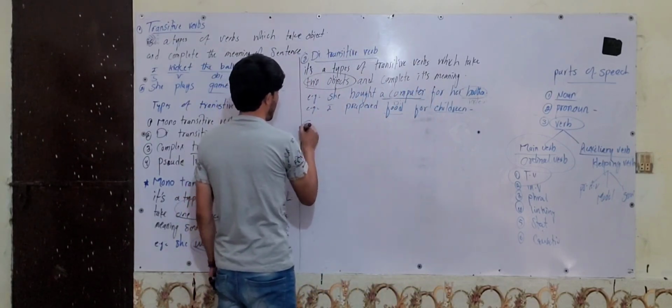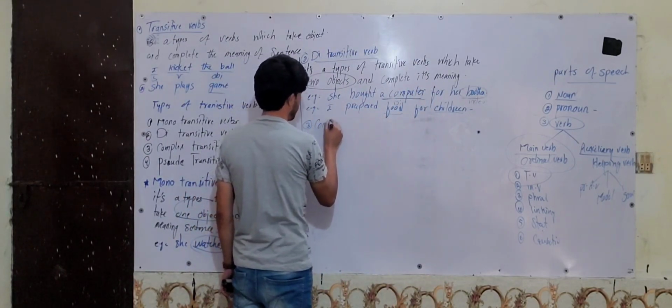And after that we have number 3, we have complex transitive verbs.